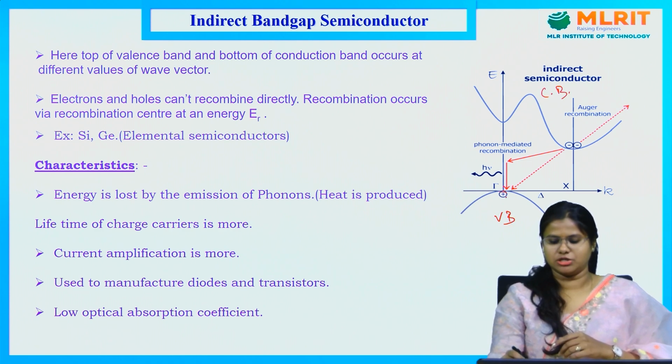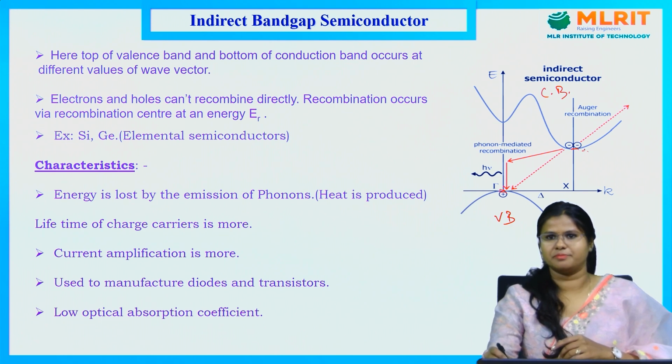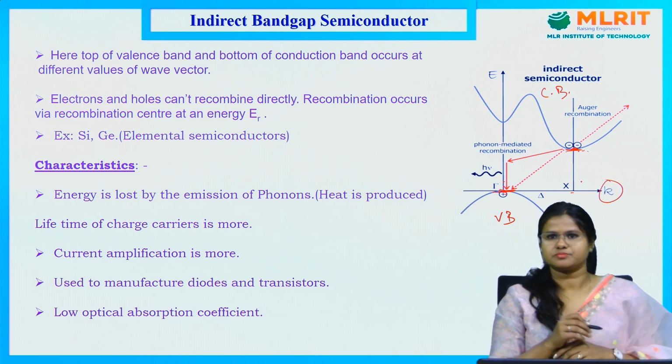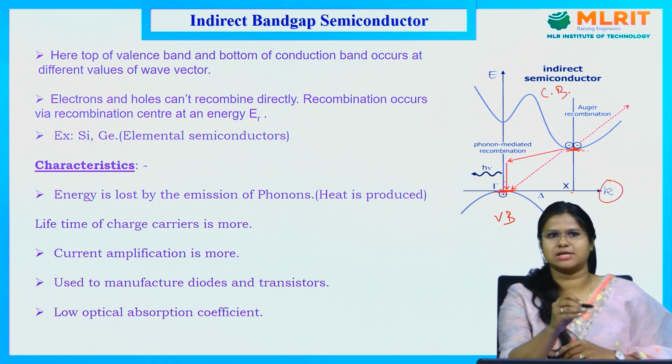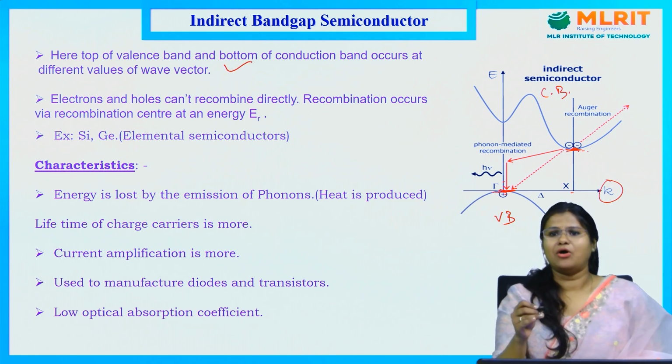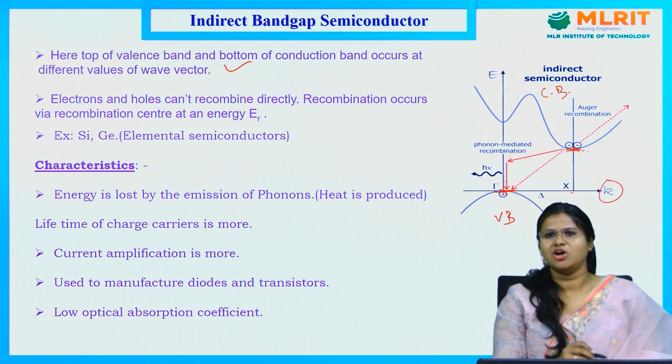So here the top of the valence band and here the bottom of the conduction band lie. These two lie for different values of the wave vector. This type of semiconductors are known as indirect bandgap semiconductors.